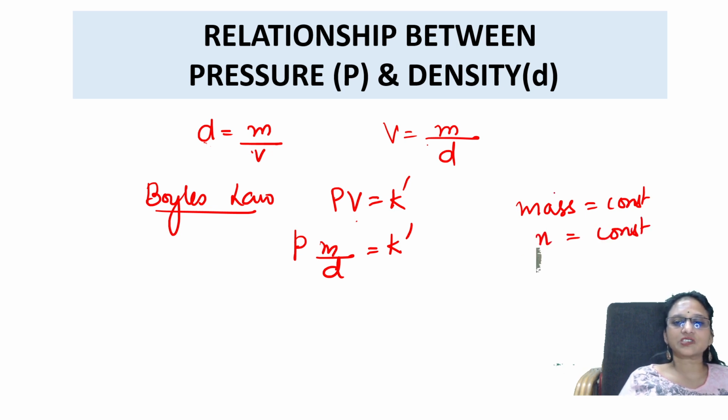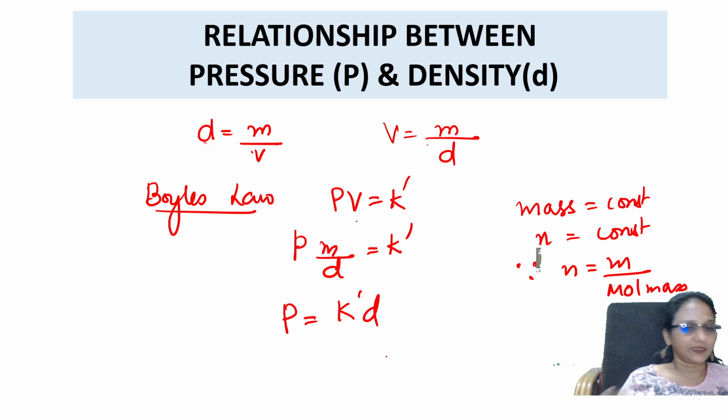Now, how is this related? We know number of moles is equal to mass by molecular mass, so both are directly related. That's why you can neglect this factor m. So what will happen now? P is equal to, neglect means keep it constant, K prime D. Done. Yes.